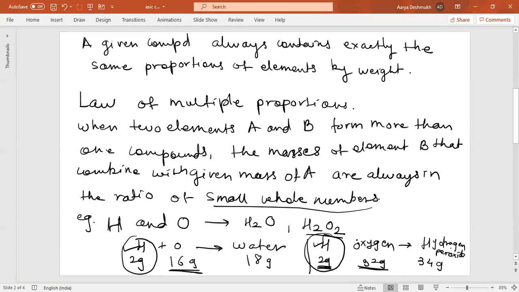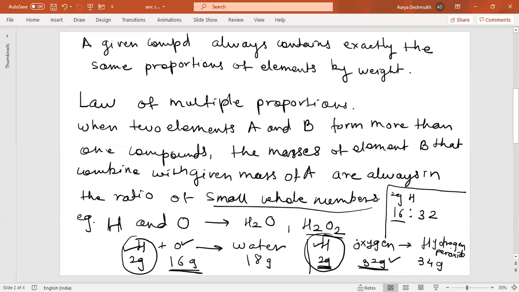So I'll try to stay on the same slide, so I'll write somewhere here. The 2 grams of hydrogen, and there is a change in the weight of oxygen here. It was 16 grams and it was taken as 32 grams. So it was found to be in the ratio 16 is to 32.